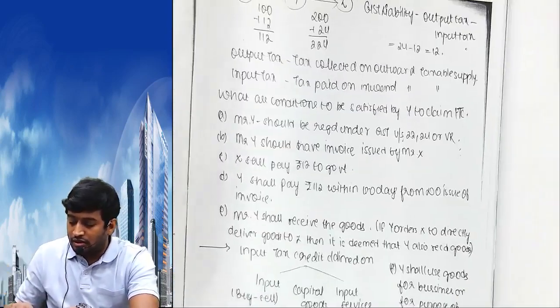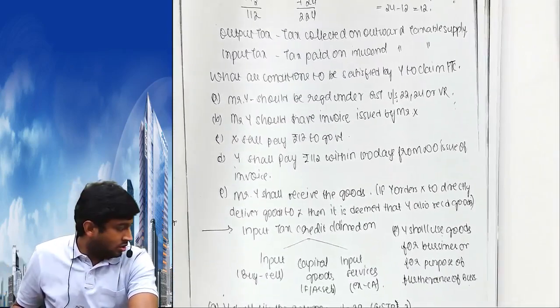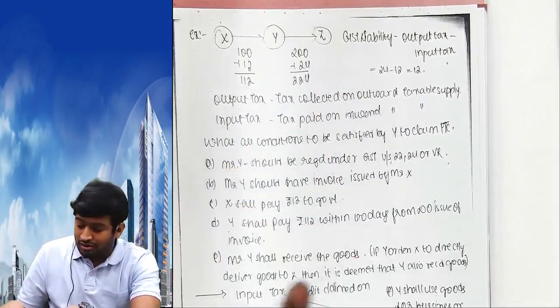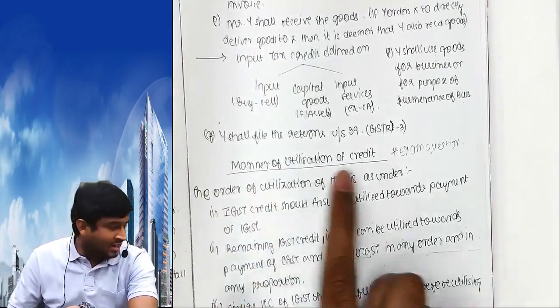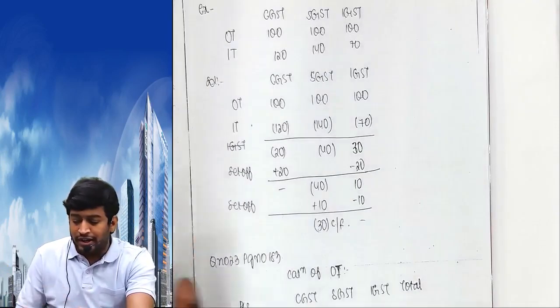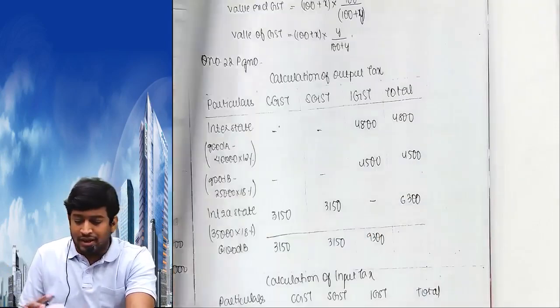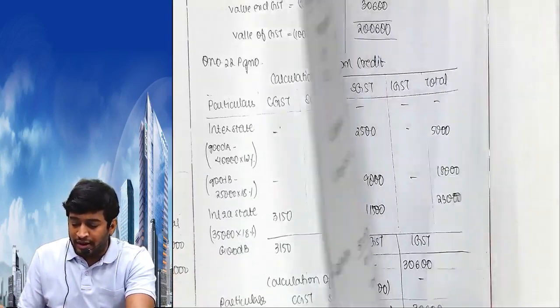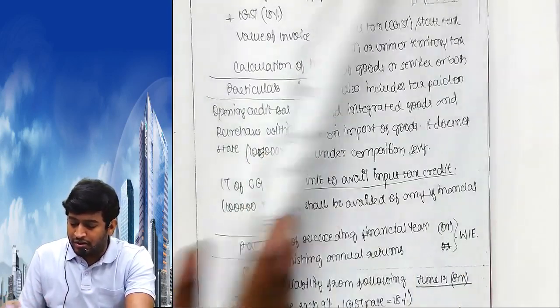Clear? Chalo. Next. This is already covered by me. ये example दे दिया था मैं. Manner of utilization of credit also we completed. Next pages are examples and problems which we already completed. I know you don't remember, we completed all this.